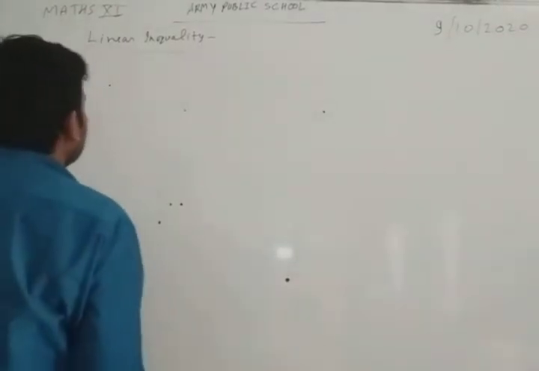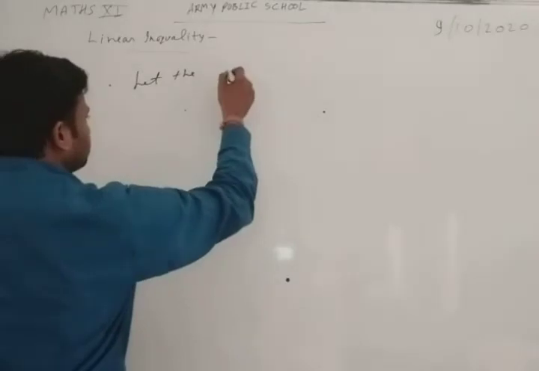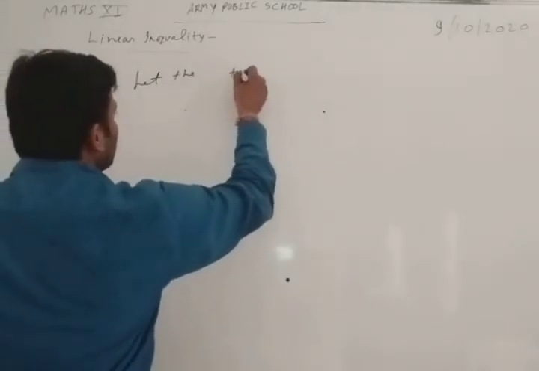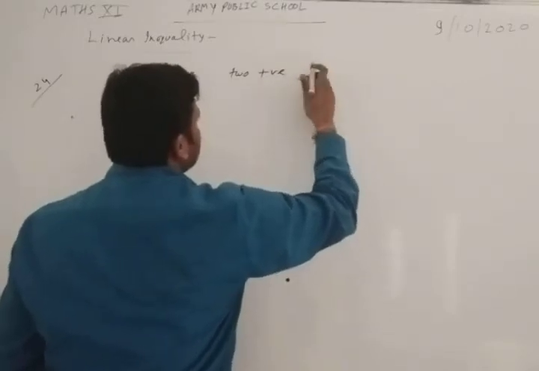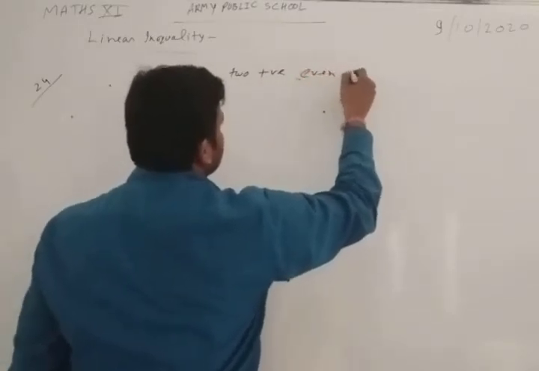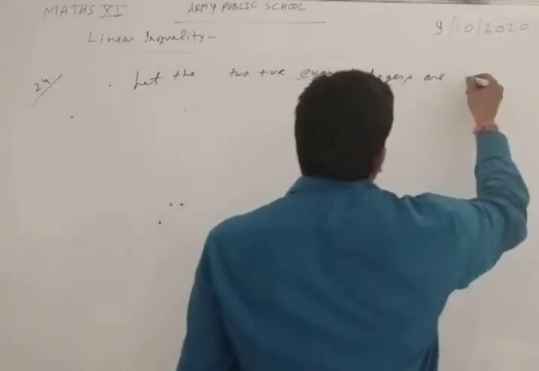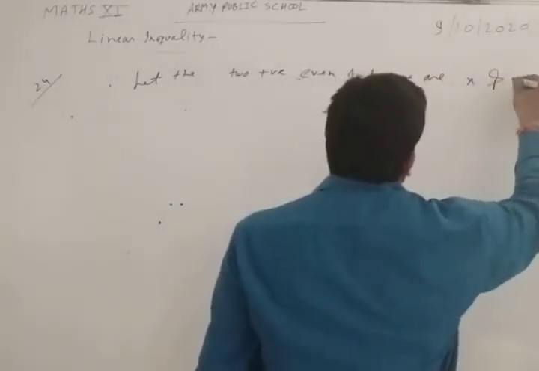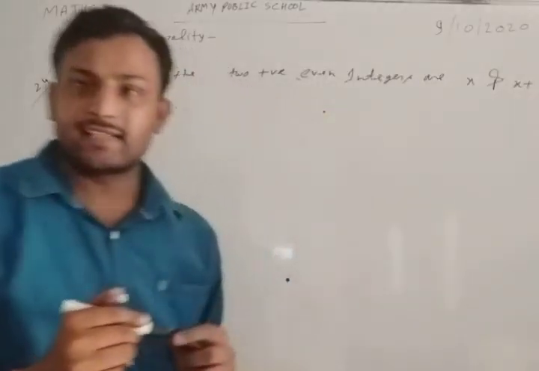Let the two positive even integers be x and x plus 2. Again we are taking x and x plus 2. Why?